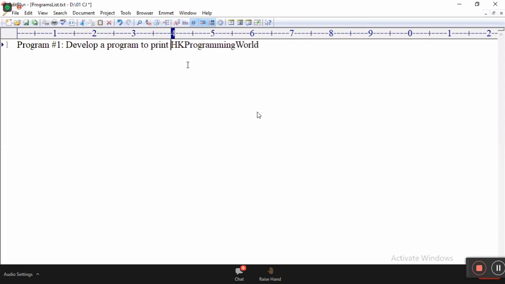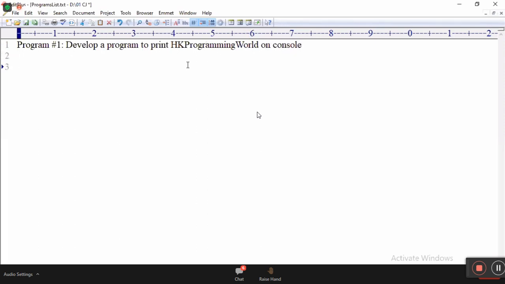Develop a program to print HK programming world. Why hello world? Nonsense. Let us display our world. Develop a program to print HK programming world on console. Console means command prompt.